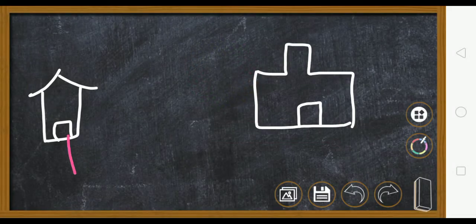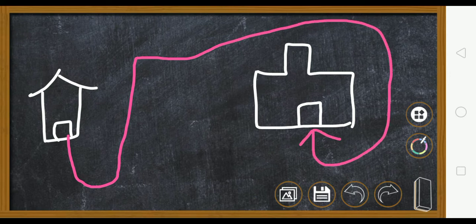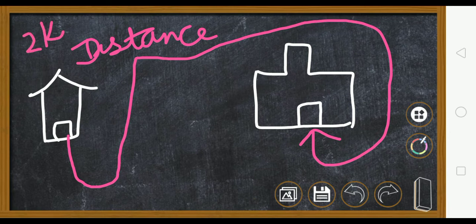You first come out from here, then you go here. There is a temple, then you come like this, then you come like this, and this is how you reach your school. So this is the actual path that you have taken. So this will be your distance. And suppose if you measure this distance, this comes out to be say 2 kilometers.